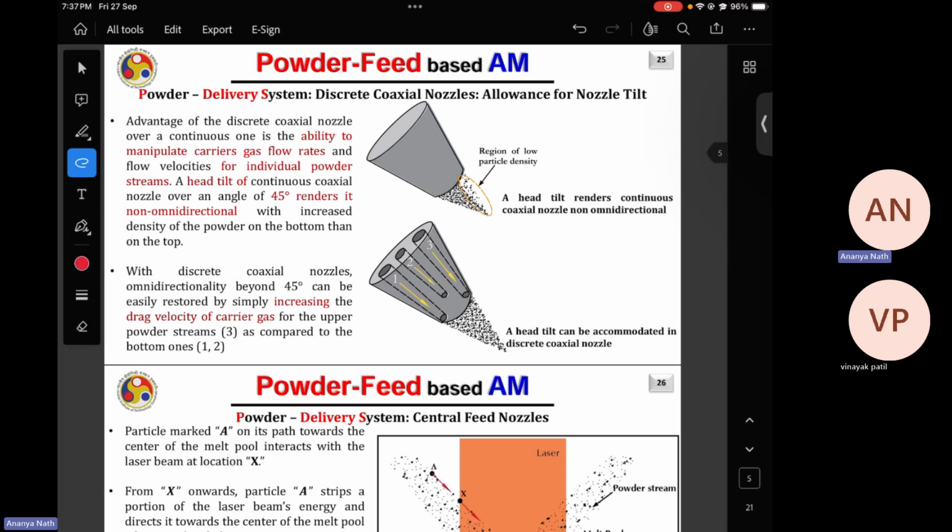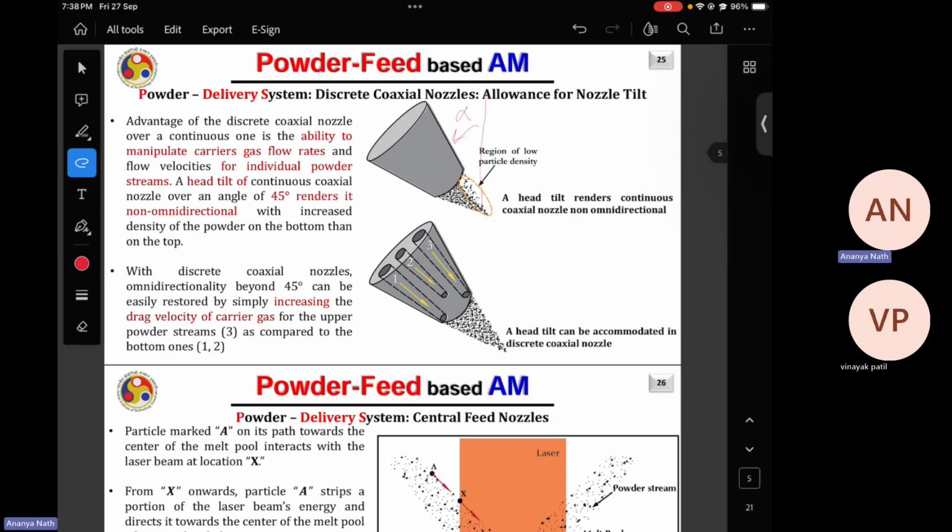Now, if you are using supportless printing in case of DD, then your nozzle has to move, and from your nozzle, the powder is coming. It is not wire, it is powder. These are loose powders which are carried, or which are flowing, with the help of carrier gas. So if your nozzle is moving, tilting in alpha angle, your powder stream will look like this. Because of gravity, your powder stream will not remain constant.